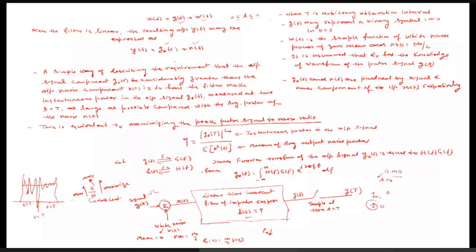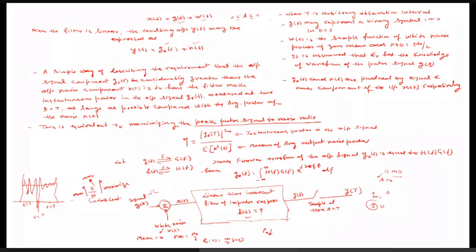So y(t) equals g0(t) plus n0(t). Now, a simple way of describing the requirement is that the output signal component g0(t) be considerably greater than the output noise component. Our aim is to always get g0(t) more than n0(t), because once g0(t) is more, the signal power will be more and the noise power will be less, the signal to noise ratio will be highest, the probability of error will be least, and then we can easily detect g(t).